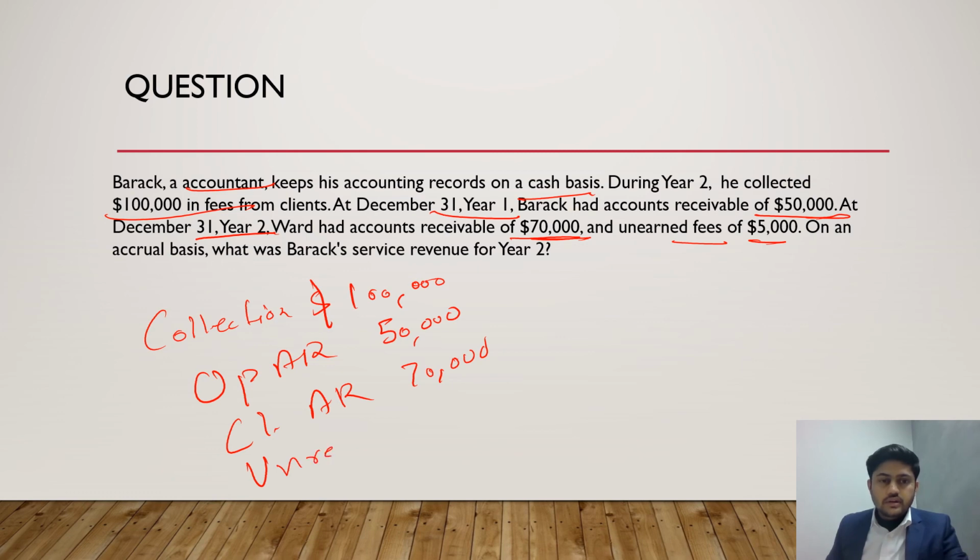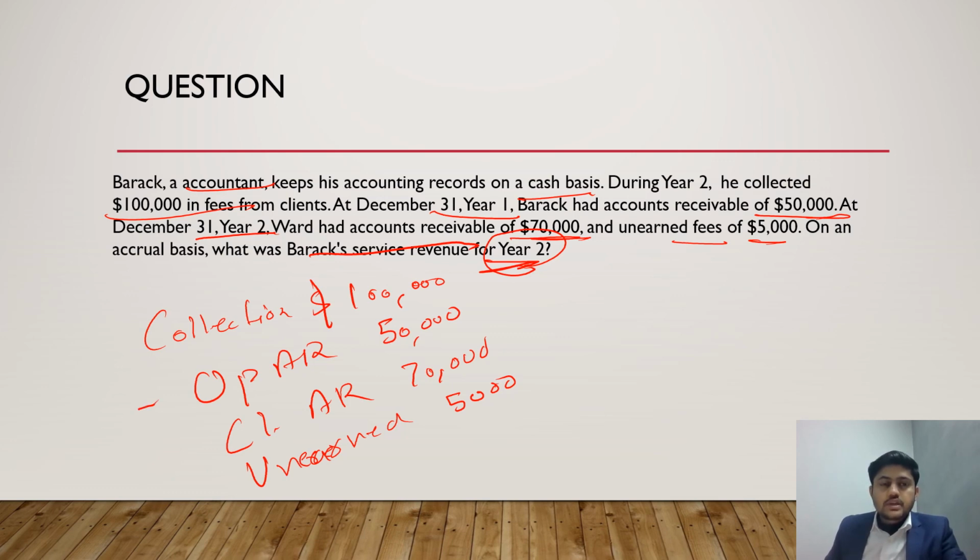Then unearned fees of 5,000. Now you have to calculate on an accrual basis Brack's service revenue for year 2, right? Revenue for year 2 you have to calculate. So opening AR would mean that this was receivable in the previous year but was not received. That means this was earned in the previous year but was not received, right? So this is not the earning of the current year, we'll deduct this.